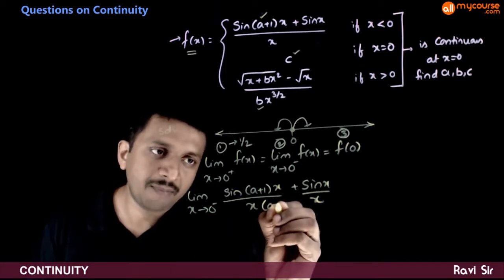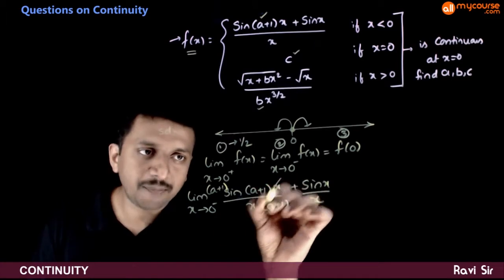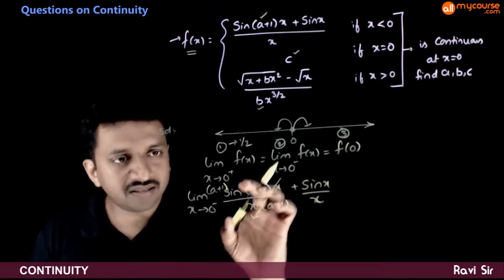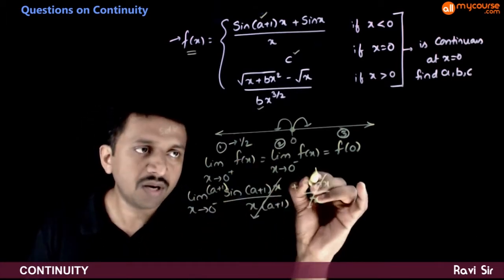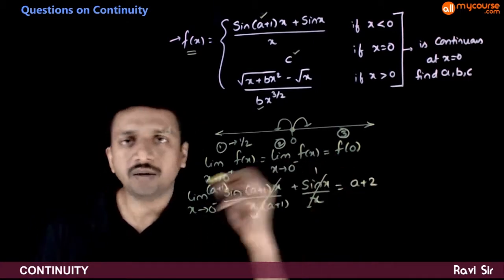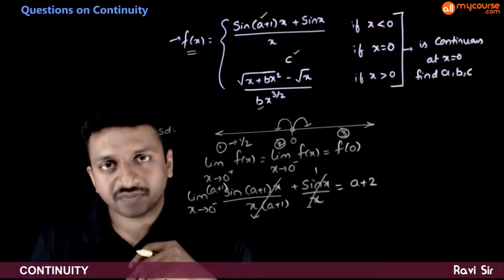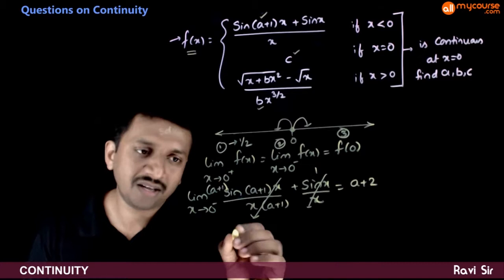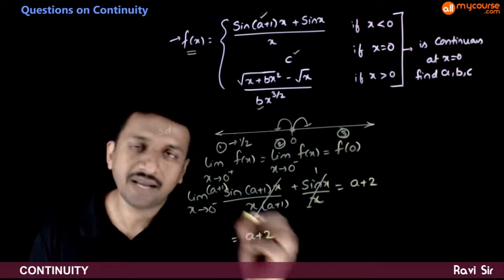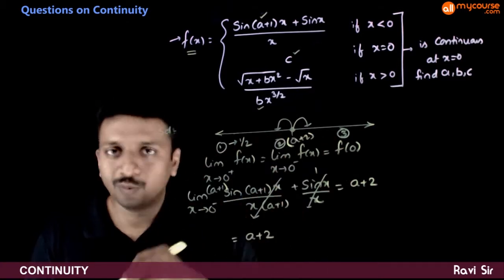So for this term, I will multiply and divide with a plus 1, so sine (a plus 1)x by (a plus 1)x. This tends to 1. This tends to 1. So you get a plus 1 plus 1, which is a plus 2. So the left limit is equal to a plus 2.